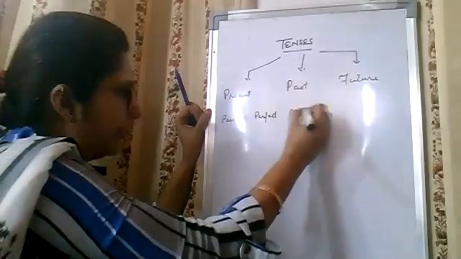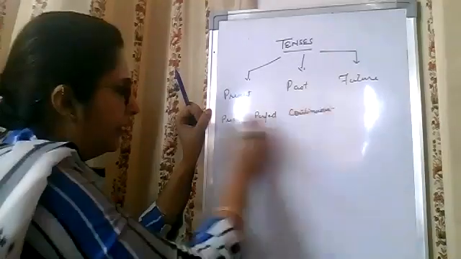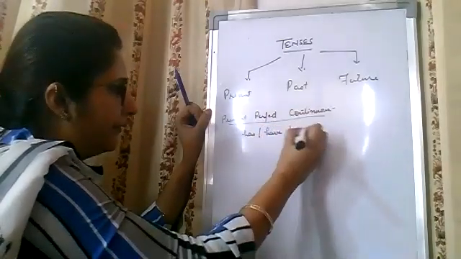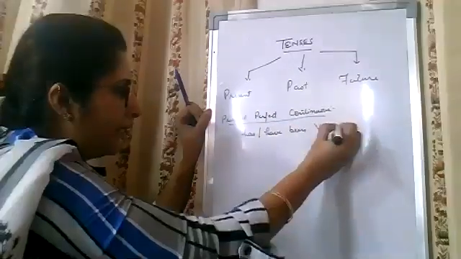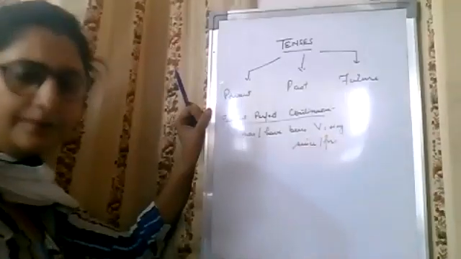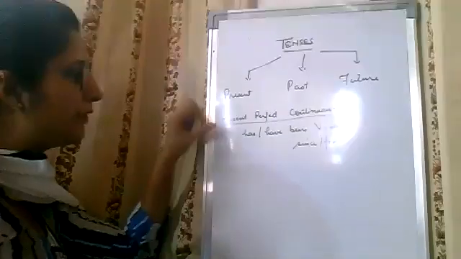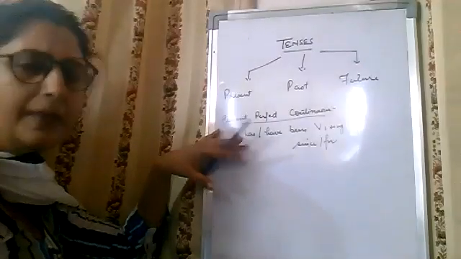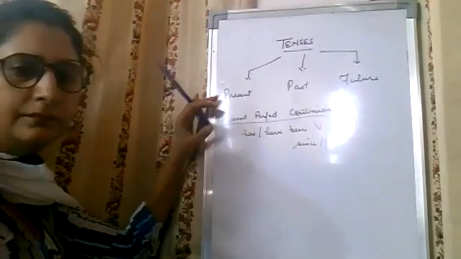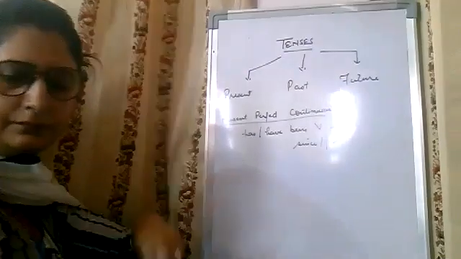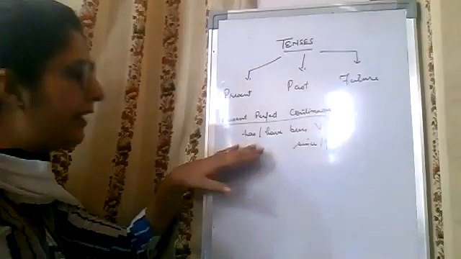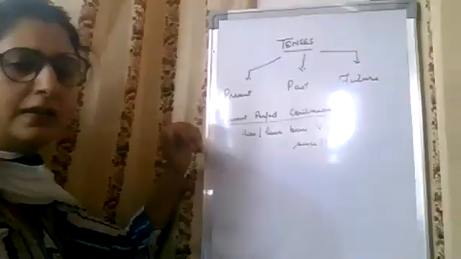Next, afterwards, we have present perfect continuous. Has or have been plus verb first form plus ing, used with since and for, with singular and plural. For example, she has been working. He has been reading for the last 2 hours. He has been living in this house since 1986.